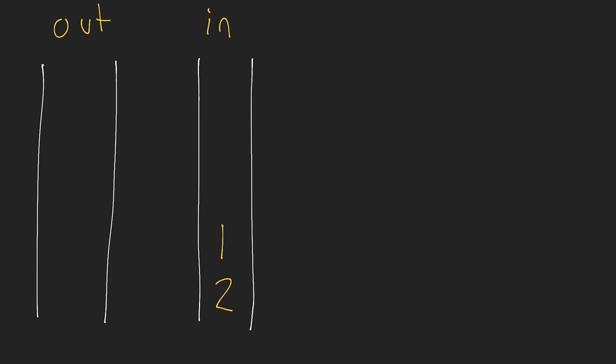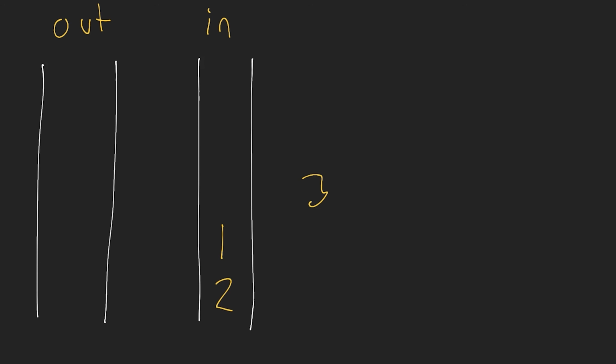Okay, so when I'm doing a push operation, I need to first take all the elements on the input stack, place them on the output stack, put my new element at the bottom of the input stack, and then push the elements back to the input stack. I know. Seems complicated, but this is how we do it with two different stacks. That now means if we pop from the input stack, we get the correct queue order because 1 was inserted before 2, so we want to remove that first.